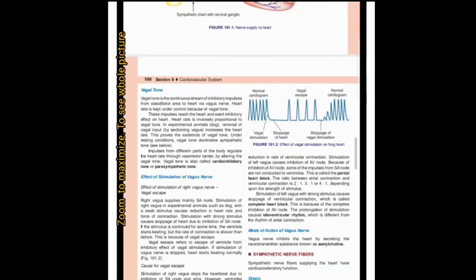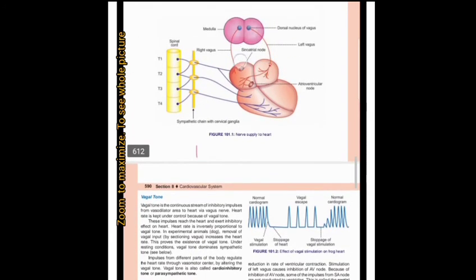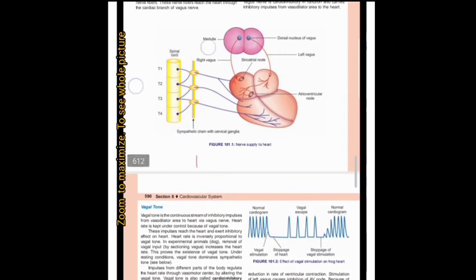Now we will discuss the sympathetic nerve fibers. Here we discuss all those things using this diagram, which shows everything regarding the sympathetic nerve fibers.